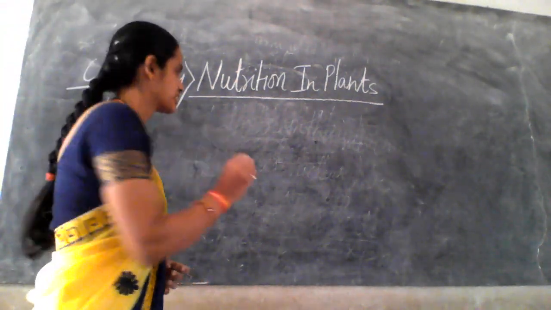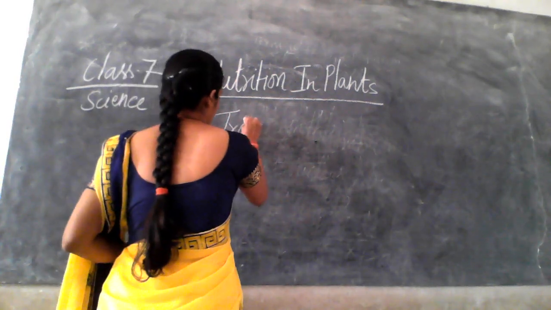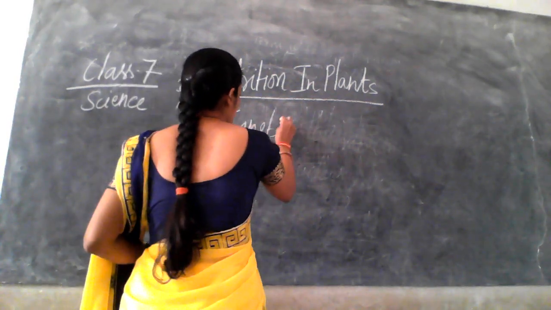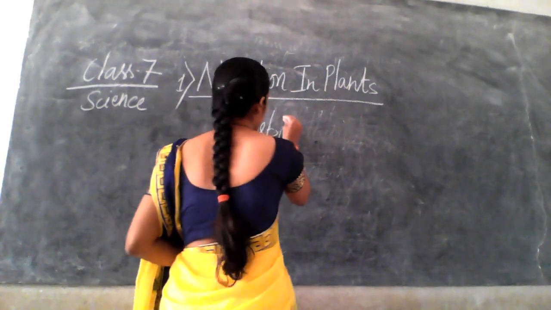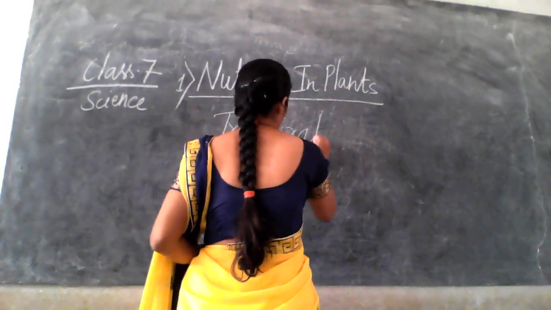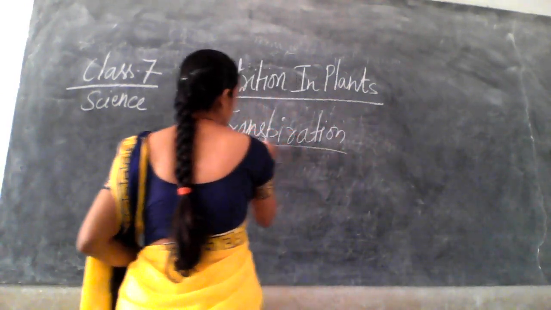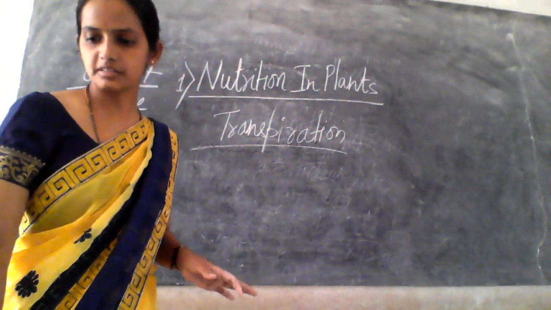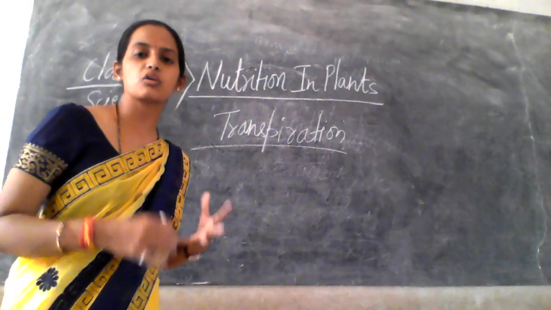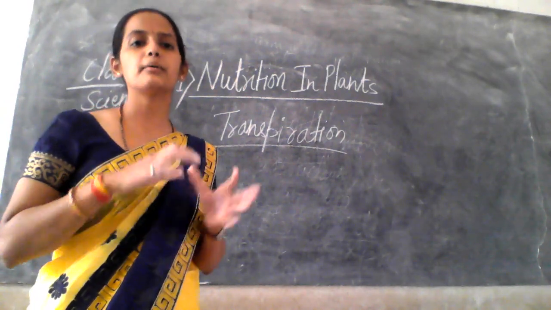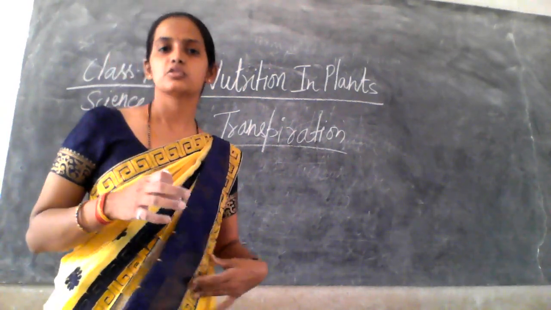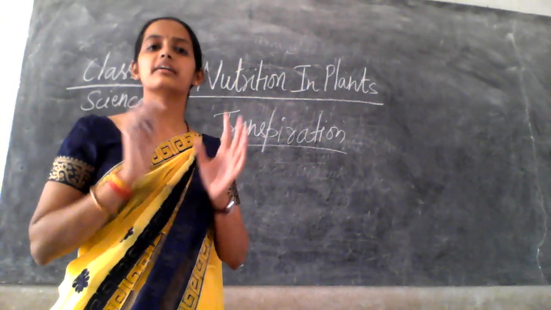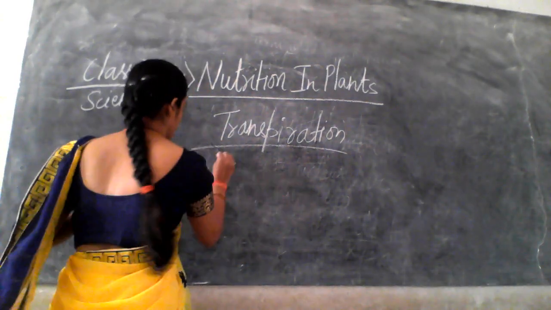Transpiration. So what do you mean by transpiration, right? Now we are going to study about what transpiration is. There is a loss of water from the plant body, right? So that process is called transpiration.